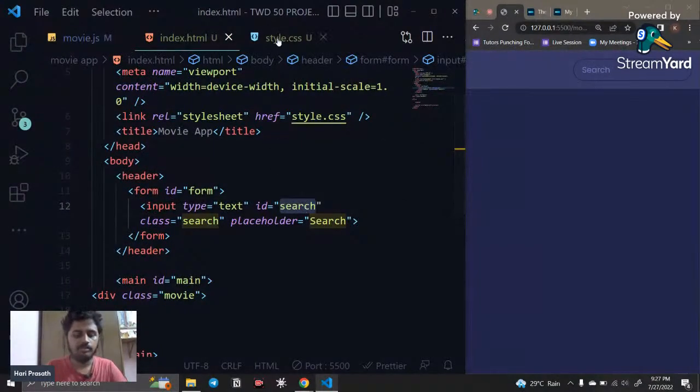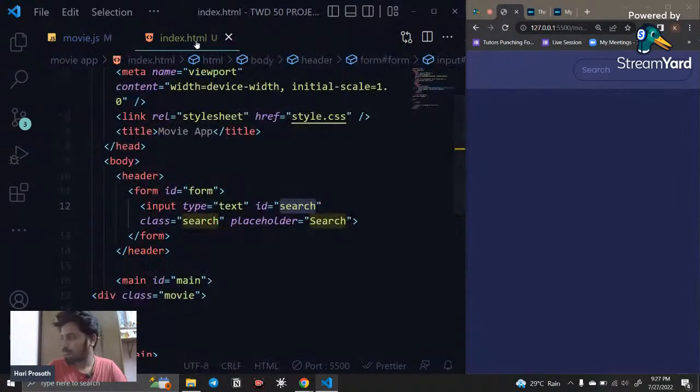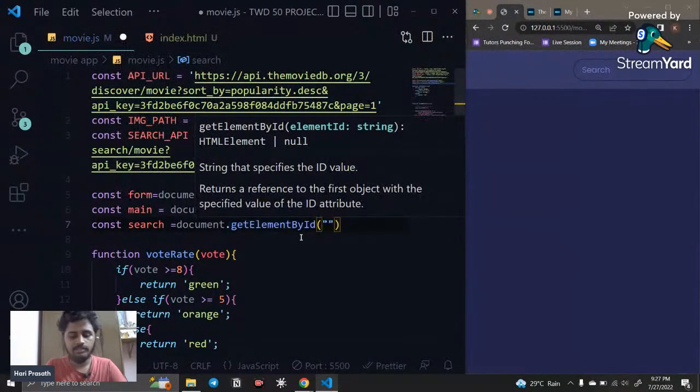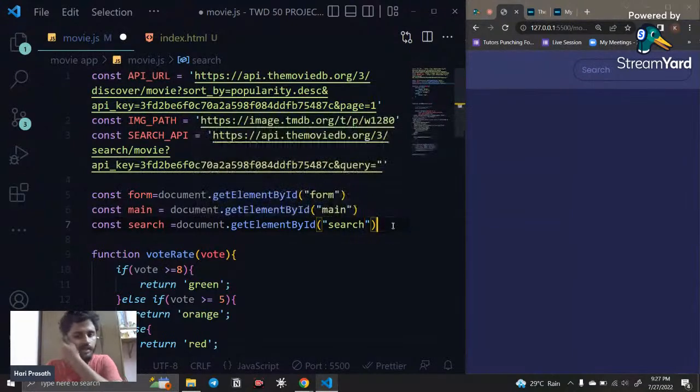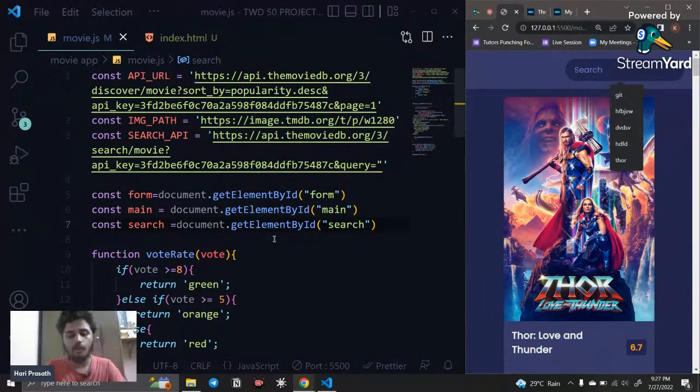I just copy this, and here I say document.getElementById and mention this search. Right now we are fetching this input element, but I need the value of it. How can I fetch that? We can fetch that by using input.value.